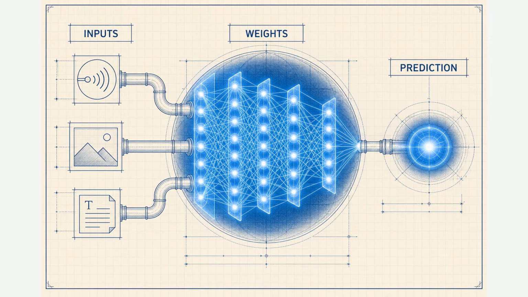Picture the machine. Inputs enter as sensors, images, or text. Inside, a weight matrix, a summation, and an activation function forge a single glowing prediction. Not magic, engineered signal flow from data to decision.